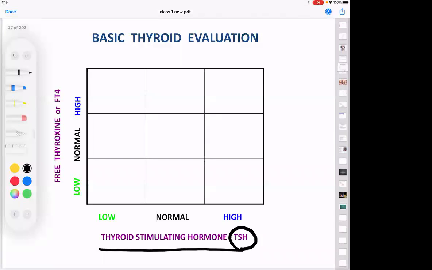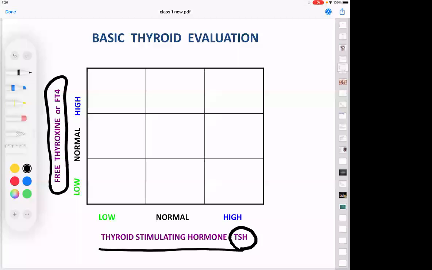On the y-axis, write FT4 or free thyroxine. Have you written this? Have you completed this? Yes, sir.